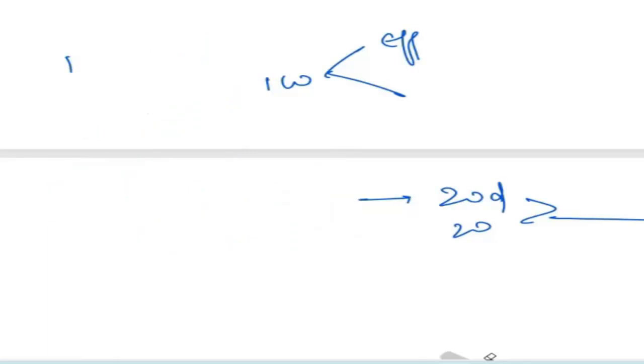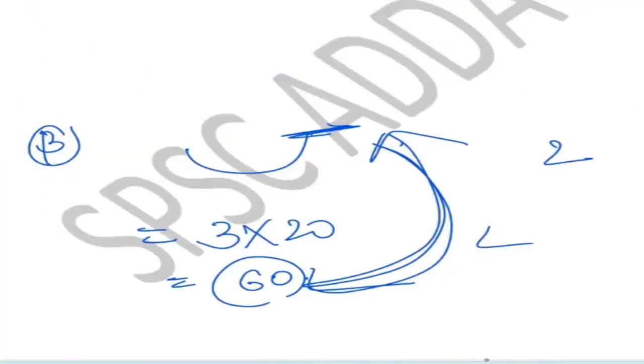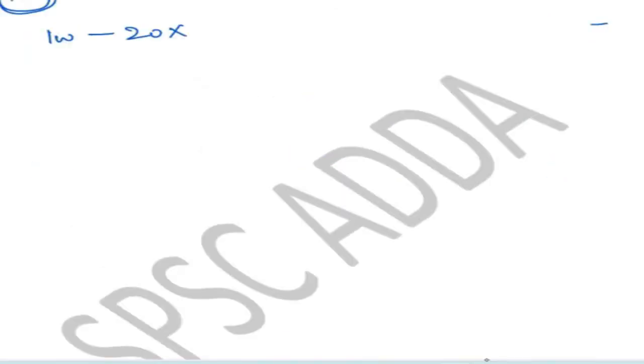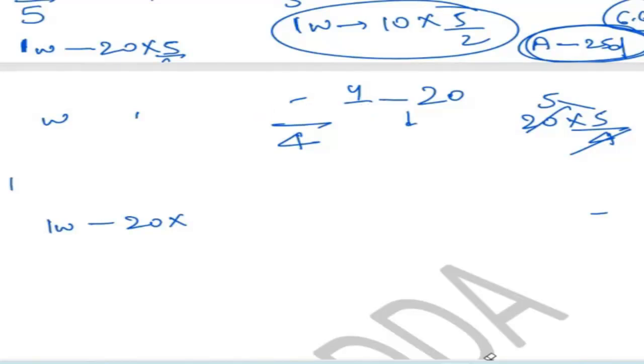See, maybe it will seem lengthy for you, but it is not. Seriously, time and work is such a simple chapter, and we have only 2-3 processes in this chapter. One more time I'm repeating everything I have told you. Let me rub this out, because after the session you want the PDF.